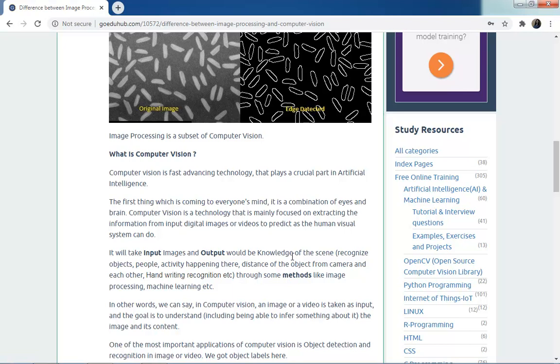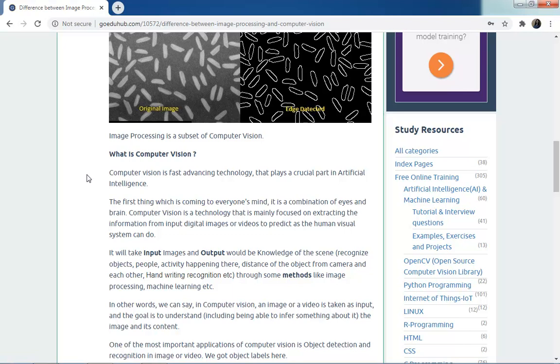Then how can it perform? Computer vision is a technology mainly focused on extracting information from input images or videos. Basically, we take an image as an input and then extract some information from that image or from video.